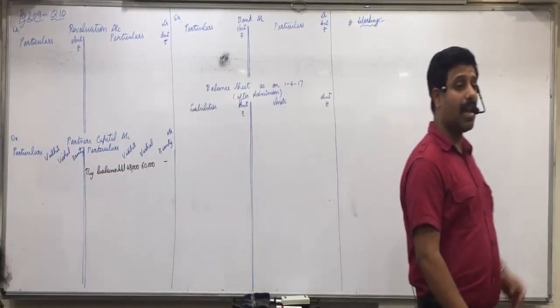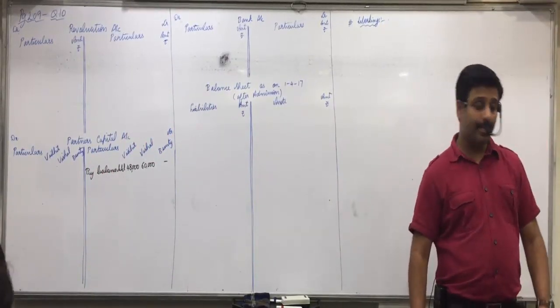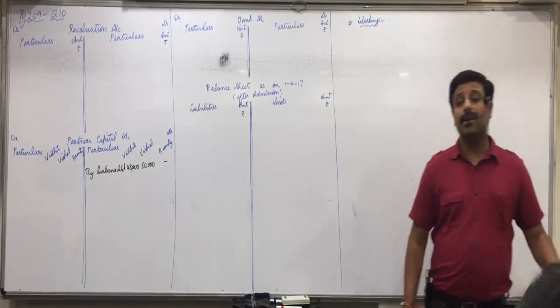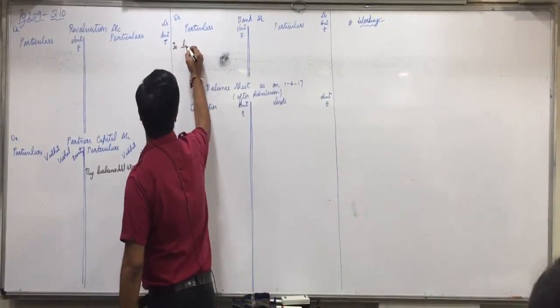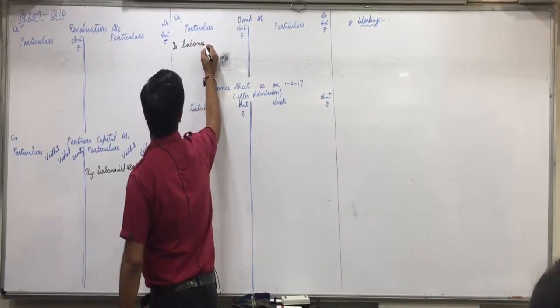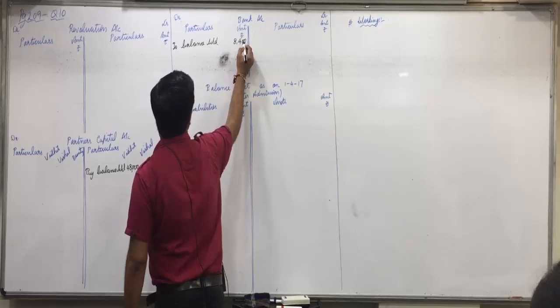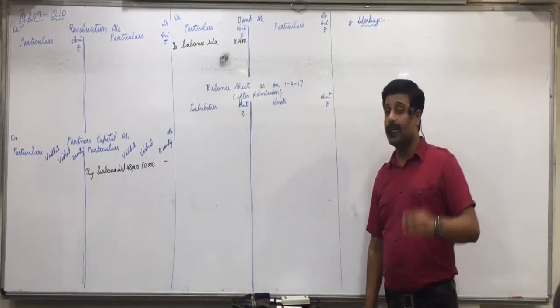First step, capital balances we will write on liabilities side. Understood that? Put tick on bank account on asset side, 8,400. In bank account, debit side, to balance brought down 8,400. Opening balance of bank.